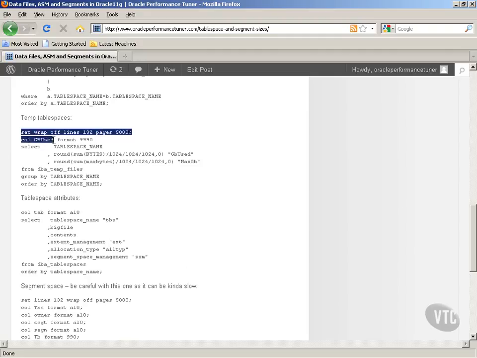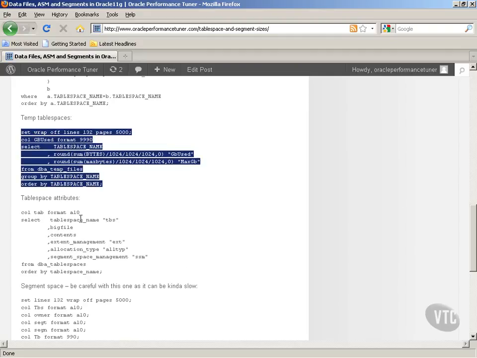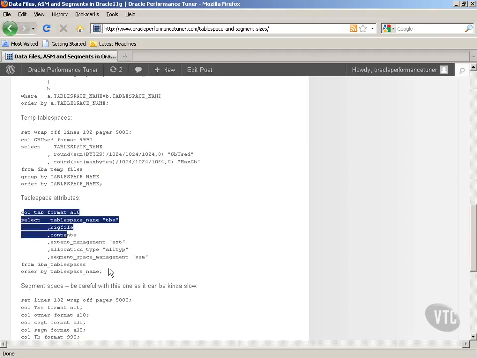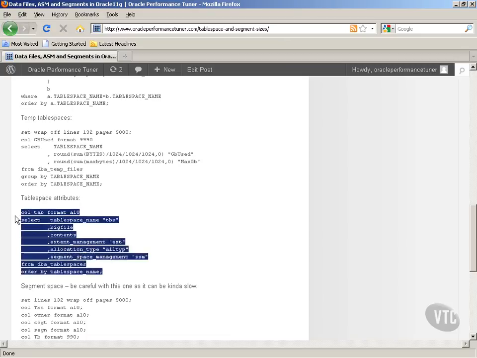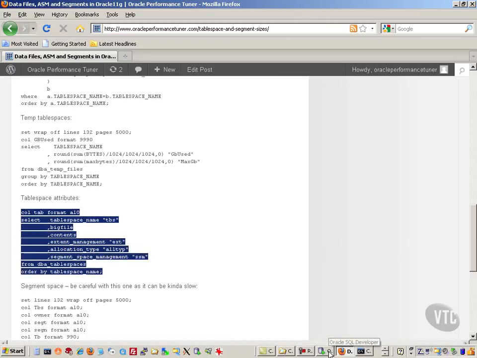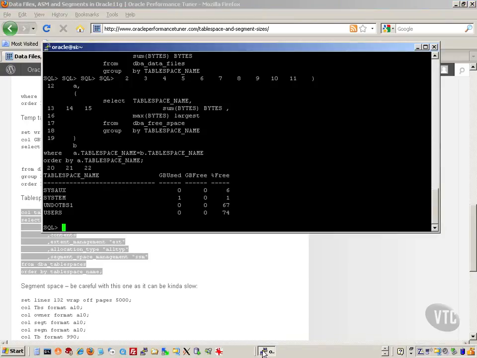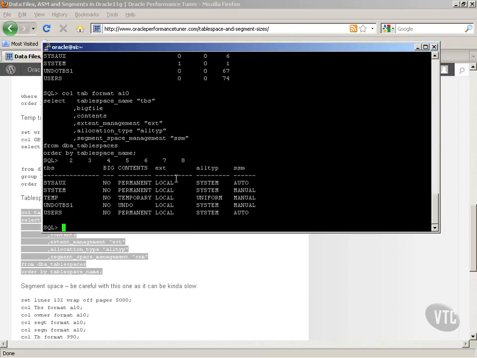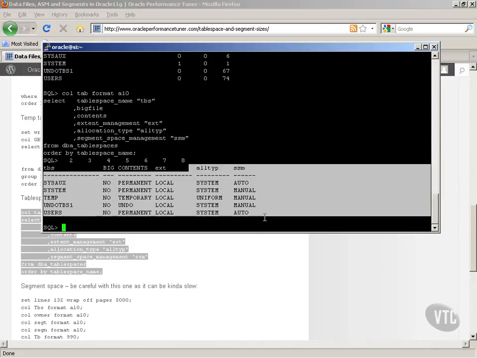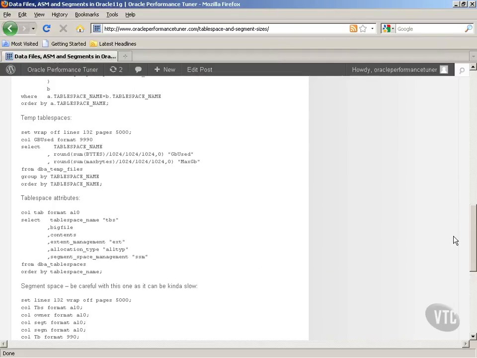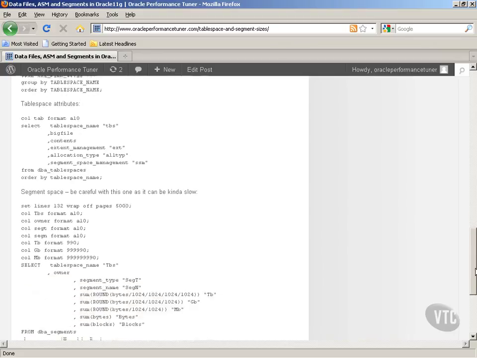This looks at specifics on a temporary tablespace. This looks at the specific attributes within the tablespaces themselves, and I can go to SQL*Plus on my server, right click, more information, and other different aspects that we don't need to go into the detail of. All I'm trying to show you is that you can look at things with these views.